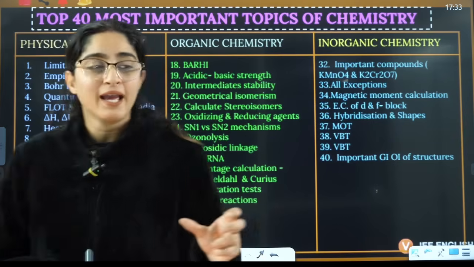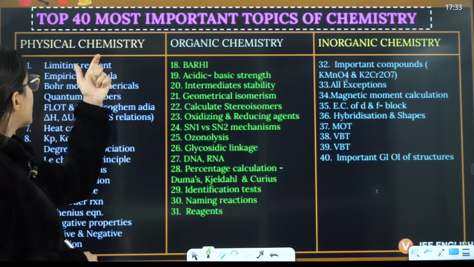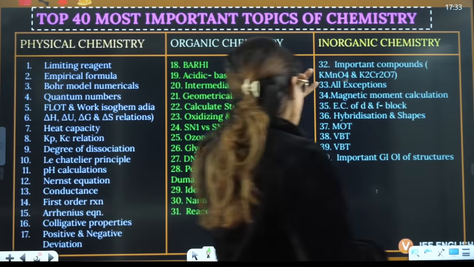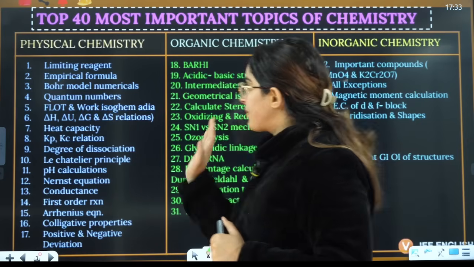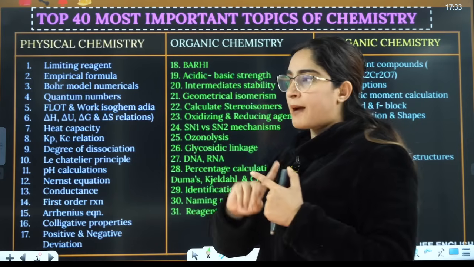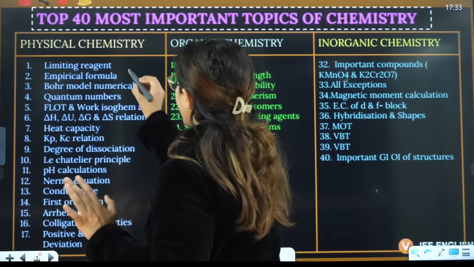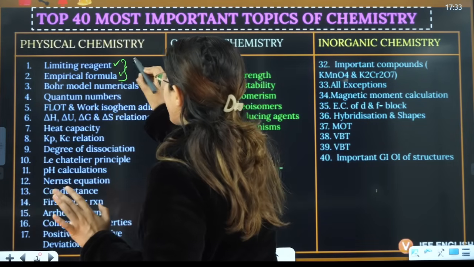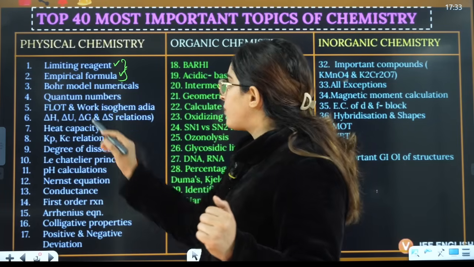So that's why I have distributed them in different parts: physical, organic and inorganic chemistry. One by one we'll talk about that. First is physical chemistry. In physical chemistry, the first chapter is some basic concepts of chemistry. From there, limiting reagent and empirical formula. They are direct formula based questions they ask you from there.